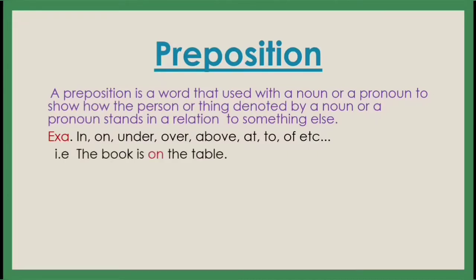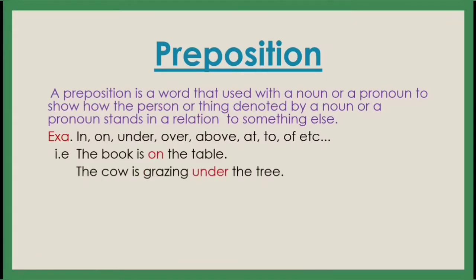Now see the example. The book is on the table. Now see, the book is the table. Can we speak like that? No. So what do we have to speak? The book is on the table. So on, that is called preposition, and the word on shows the relationship between table and book. The book is where? On the table. So on, that is called preposition.